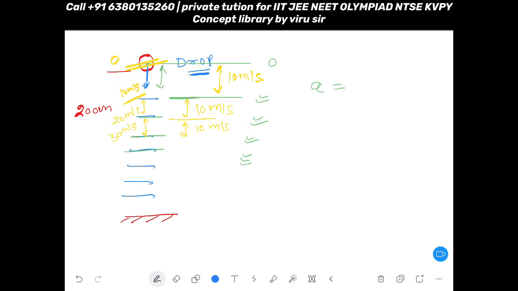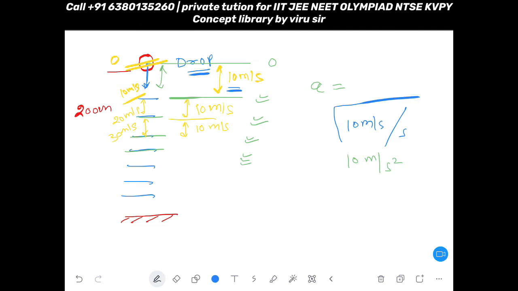So by how much is your velocity increasing per second? By 10 meter per second. See, meter per second is the unit of velocity. So 10 meter per second velocity is increasing per second. It means 10 meter per second square.